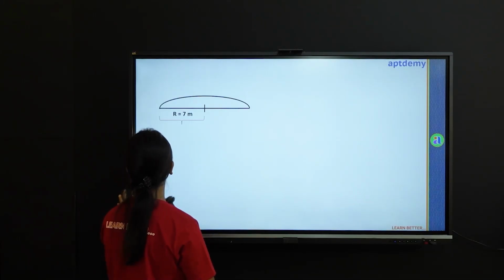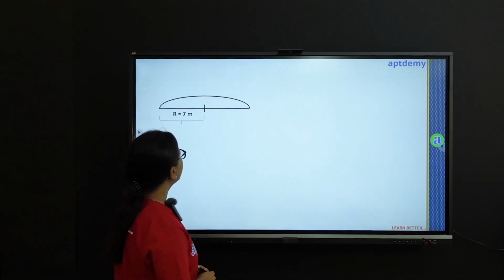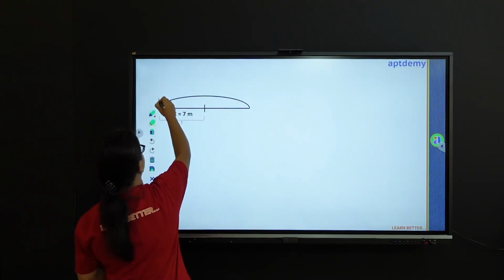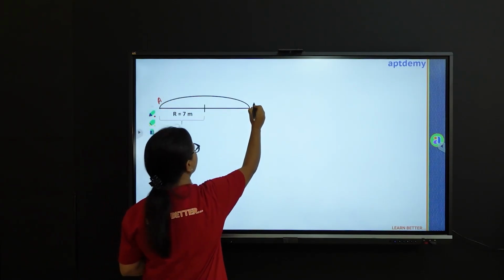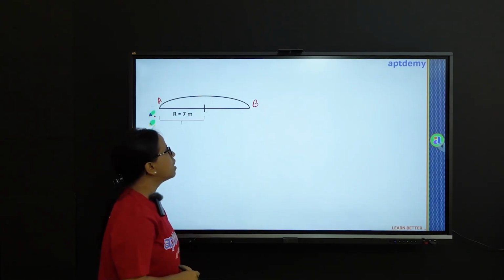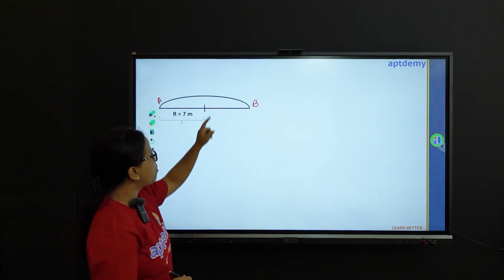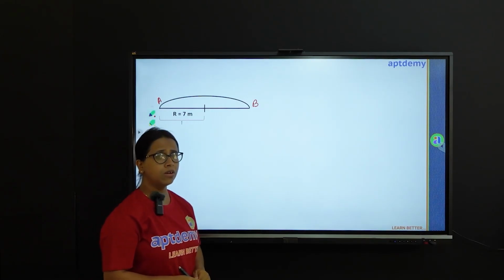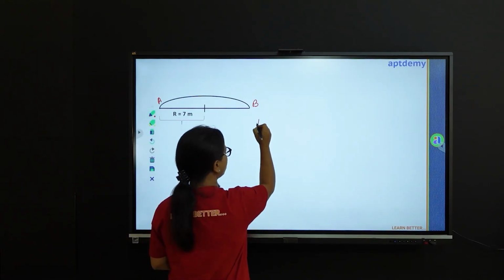Now this is the diagram. You can see the particle is moving in a semicircular path. So say this was the initial position A, this is the final position B, and the radius of this semicircular path is 7 meters. Now here, can you tell me the distance covered?